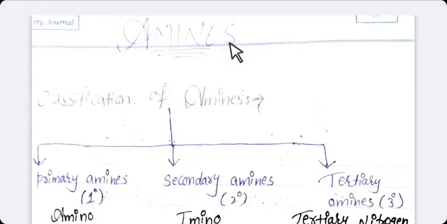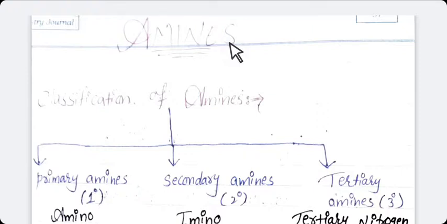Actually, what are the amines? So amines are the organic derivatives of ammonia in which one, two or all the three hydrogen atoms attached to nitrogen are replaced by the equivalent number of same or different alkyl or aryl group. So it is the definition of amine.